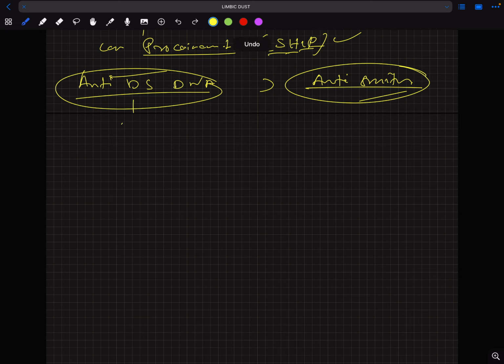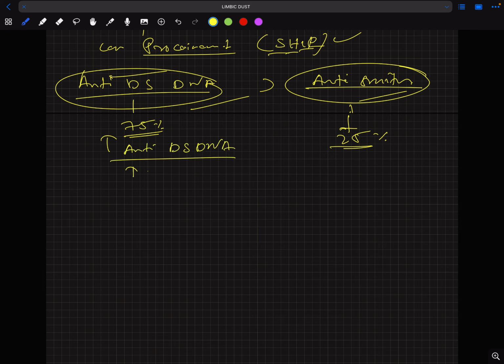In 75% of cases, anti-dsDNA is positive, and in 25% of cases, anti-Smith antibody. Suppose there is high titer, it has a role in prognosis also. Suppose there is high titer of anti-dsDNA, there is increased chance of development of lupus nephritis and vasculitis. The immune complexes are deposited in the blood vessels that lead to vasculitis.